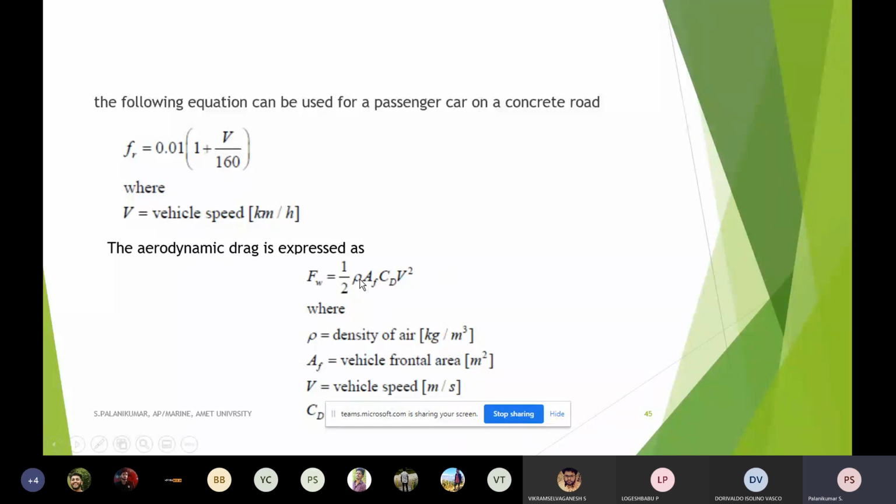This depends purely on the density. The aerodynamic drag is given by F_w = 1/2 rho A_f C_d V squared, where rho is the density of air in kilograms per meter cubed and A_f is the vehicle frontal area. How much is the front area of the vehicle? That plays a very important role, because only that area comes into contact with the air at the velocity the vehicle is moving.